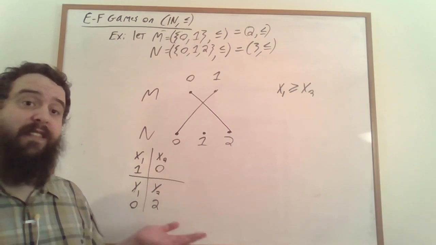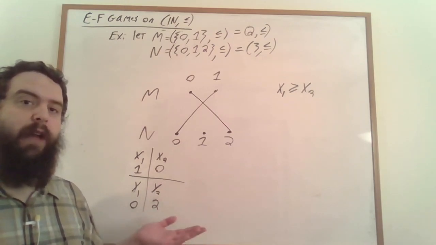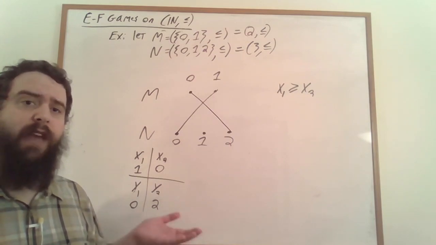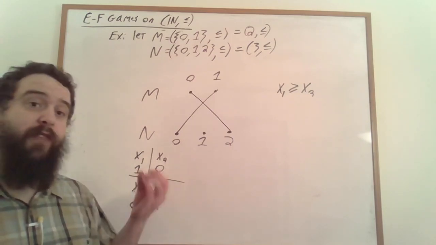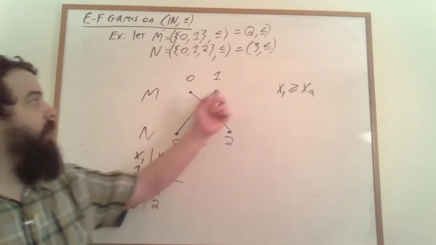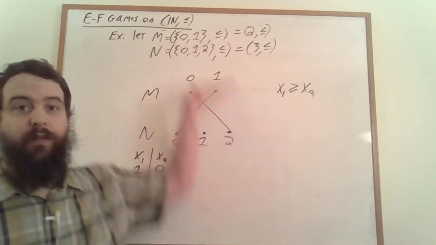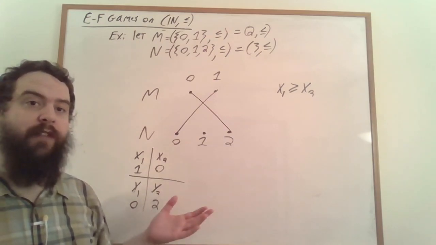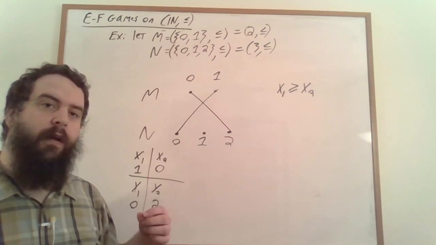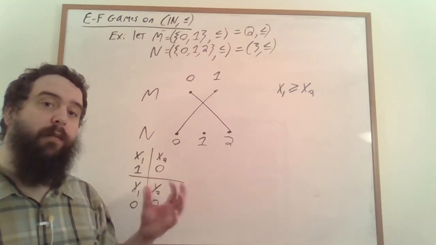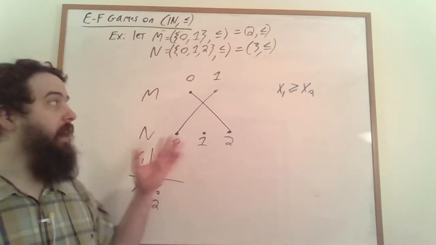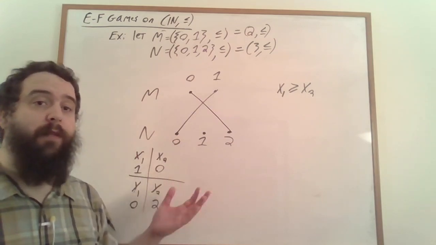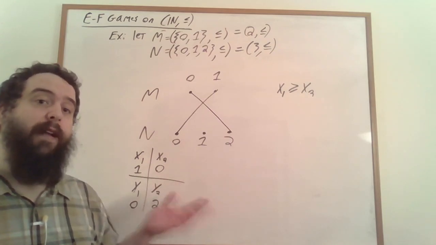Is this necessarily the case? If Spoiler and Duplicator play optimally, can Duplicator last longer? Can Spoiler force the game to end earlier? And more generally speaking, if we have two finite linear orderings, finite sets with the natural ordering on them, what is the optimal strategy and how long do the games last? I'll link a resource down below where you can play this game for yourself on finite linear orderings, either against yourself or against an AI that plays optimally. And you can see if you can figure out any patterns.